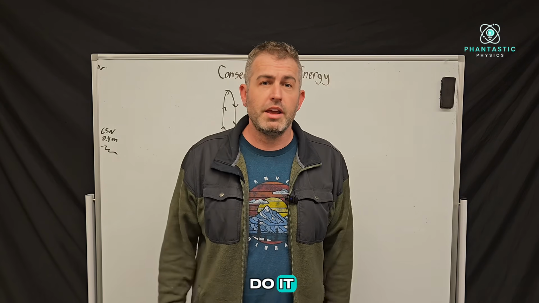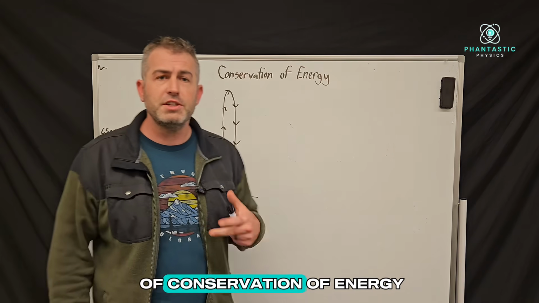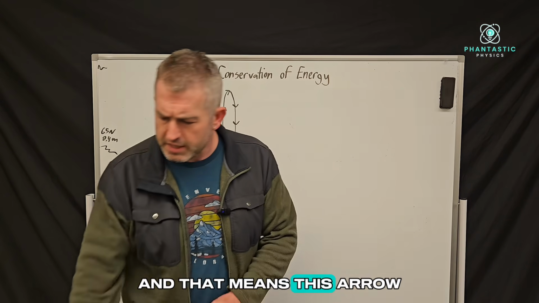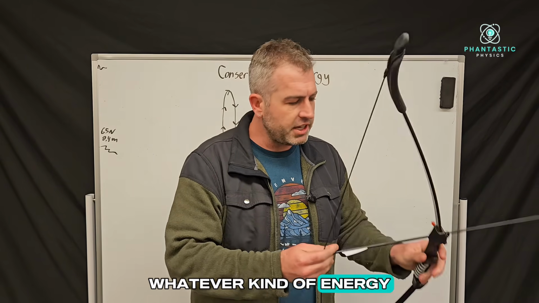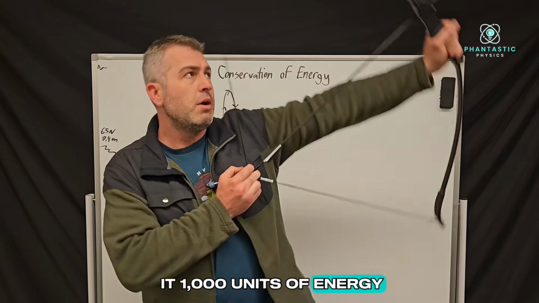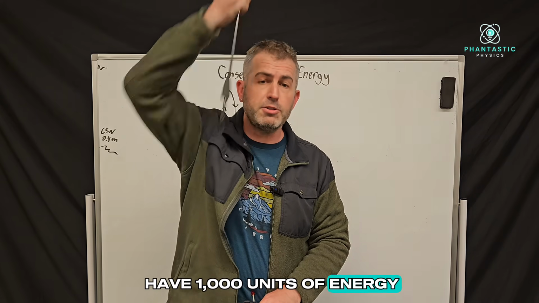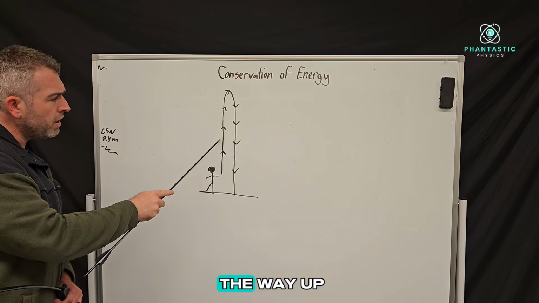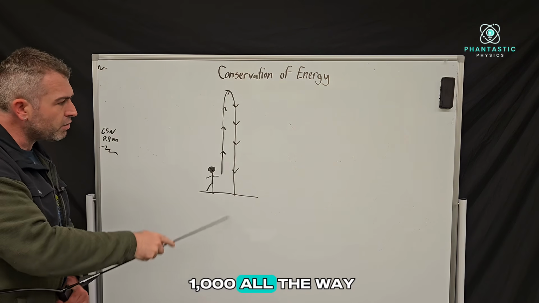So how do I do it? It all comes down to the law of conservation of energy. And so the law of conservation of energy tells us that energy cannot be created or destroyed. And that means this arrow, when I knock it on my bowstring, whatever kind of energy it has here, let's say I give it 1,000 units of energy, when I release it and it starts to move, it needs to still have 1,000 units of energy, and all throughout its path, from the moment it leaves my bowstring all the way up when it reaches the top, it should still have 1,000 units of energy, and it should have 1,000 all the way back down.